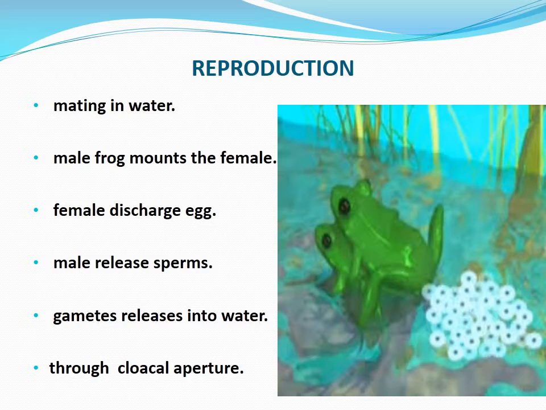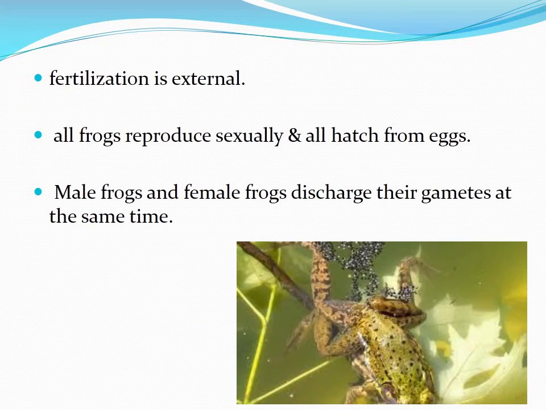So fertilization, that is fusion of egg and sperm, takes place in water. Fertilization does not occur inside the body of the female frog. So in the case of frog, fertilization is external. All frogs reproduce sexually and all hatch from the egg. Male frog and female frog discharge their gametes at the same time.